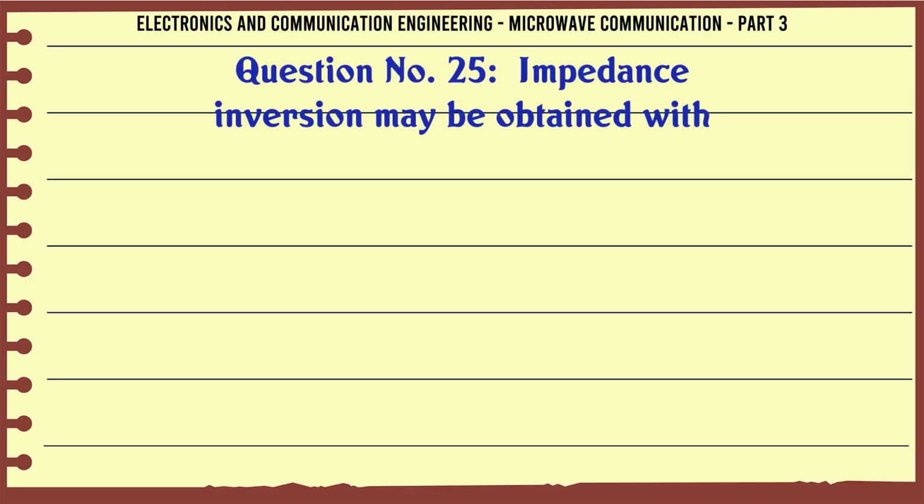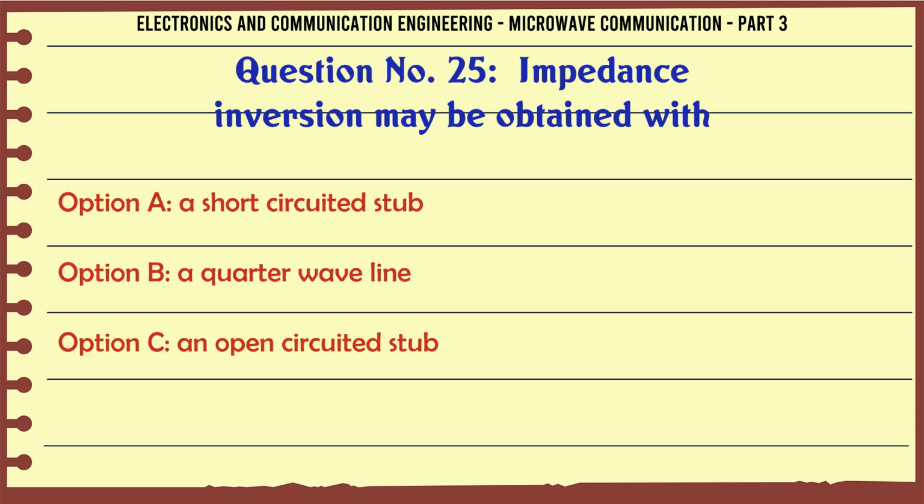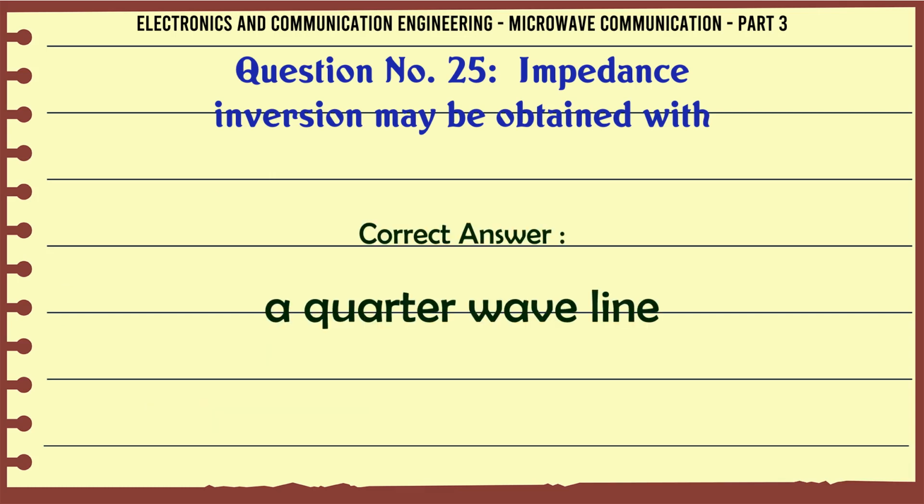Impedance inversion may be obtained with A. short-circuited stub, B. a quarter wave line, C. an open-circuited stub, D. a half-wave line. The correct answer is a quarter wave line.